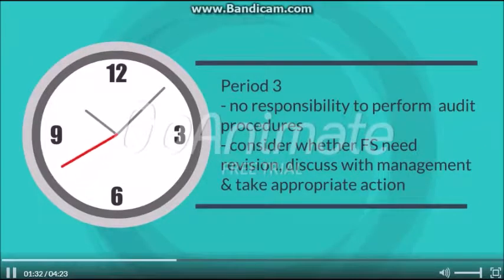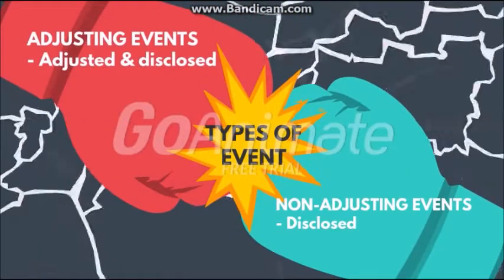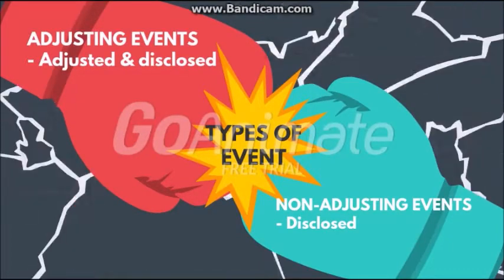In Period 3, auditors have no responsibility to perform audit procedures. If there is a fact that materially affected the statements, the auditor needs to consider revision, discussion, and take appropriate action with the management. There are 2 types of events. For an adjusting event, the event will be adjusted and disclosed in the financial statements. For a non-adjusting event, the event will be disclosed in the notes to the accounts.